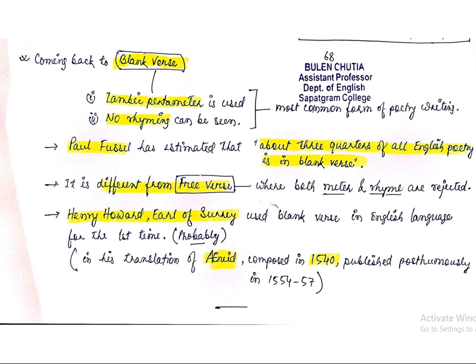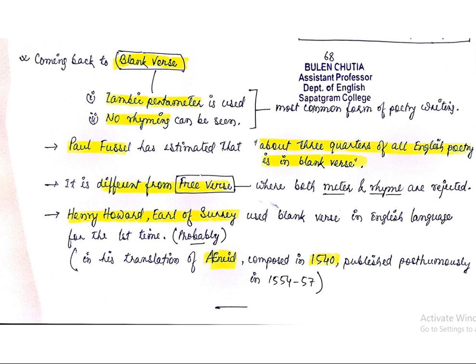According to Paul Fussell, about 3/4 of all English poetry is written in blank verse. Try to remember this particular statement as well. Sometimes you may face a question that who said that about 3/4 of all English poetry is in blank verse. Then you will have to write that Paul Fussell.